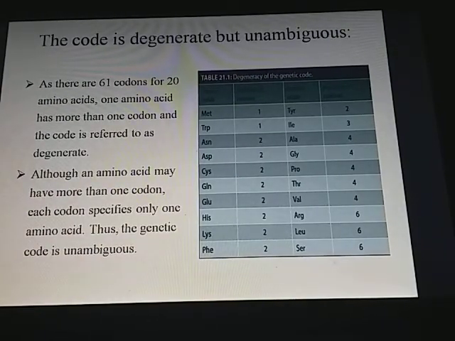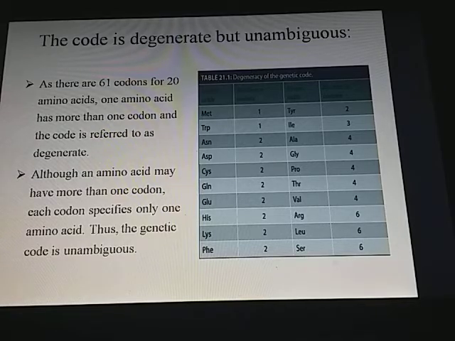Then the characteristics of the genetic code. The genetic code is degenerate but unambiguous. This means, as there are 61 codons for 20 amino acids, one amino acid has more than one codon, and the code is referred to as degenerate.